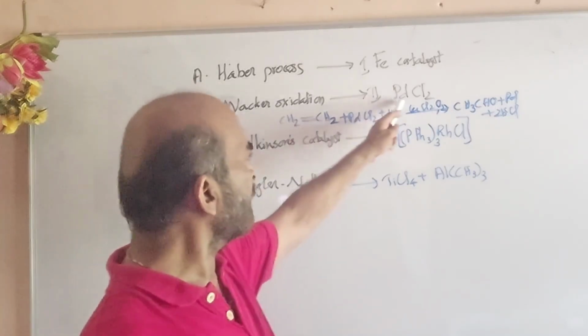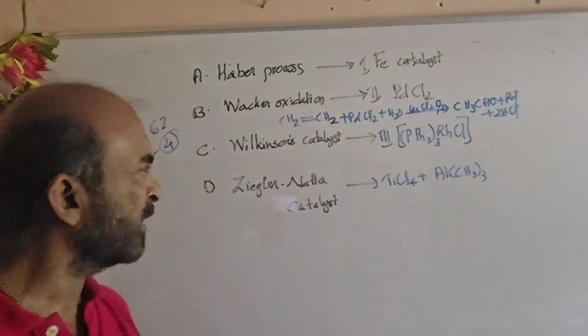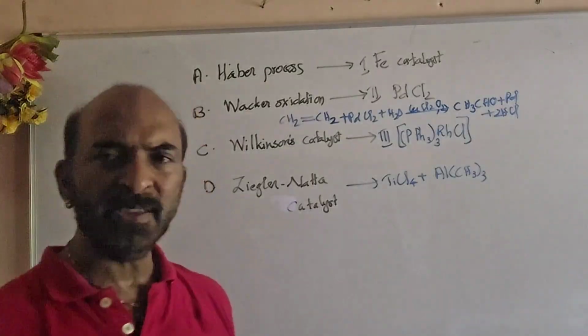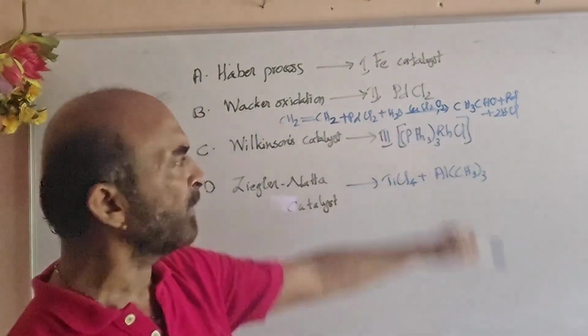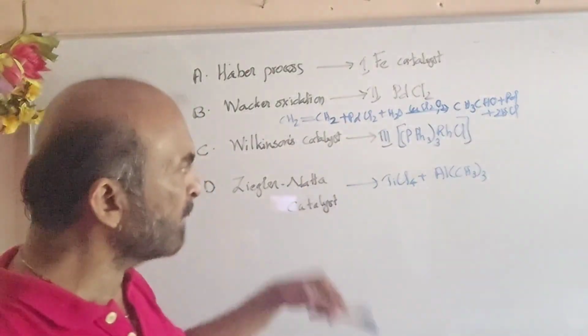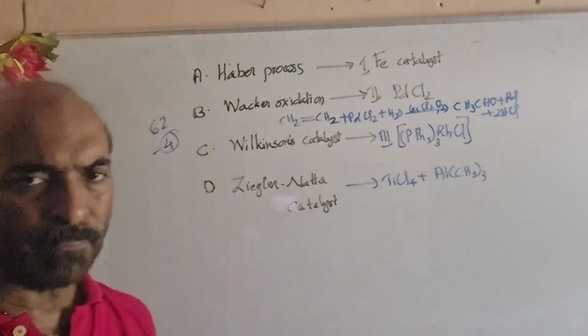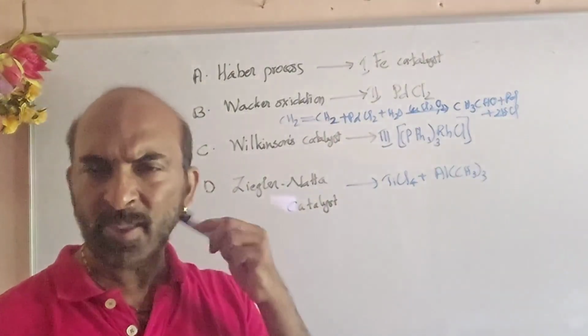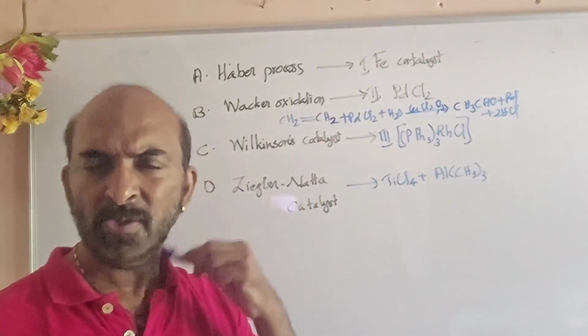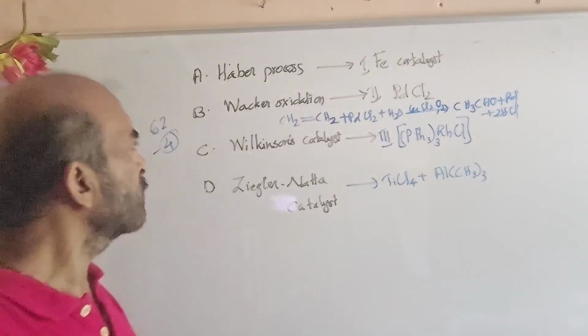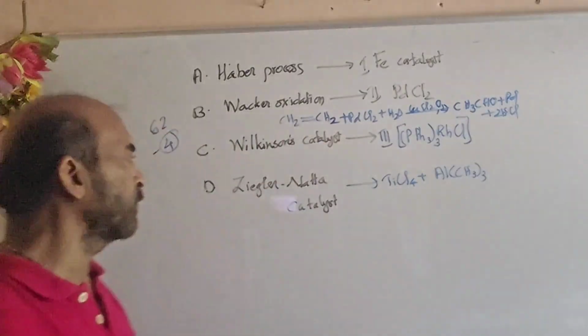So we can say here PdCl2 is used. You cannot strictly say it is a catalyst because it is converted to Pd. But in a cyclic process it gets converted back to PdCl2. So that way you can say in the cyclic process it is used as a catalyst. So the Wacker process involves PdCl2.